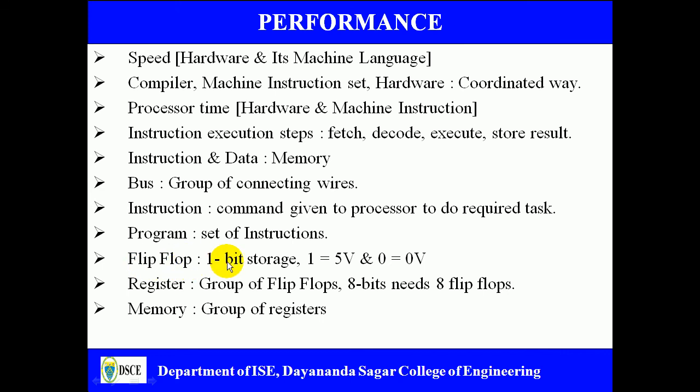A flip-flop is a 1-bit storage cell. One flip-flop can store either 1 or 0. Logic 1 is equivalent to 5 volts in the electronic domain, and logic 0 is equal to 0 volts. If you group several flip-flops together, it becomes a register. So the definition of a register is a group of flip-flops. For example, an 8-bit register needs 8 flip-flops. And the definition of memory is a group of registers.